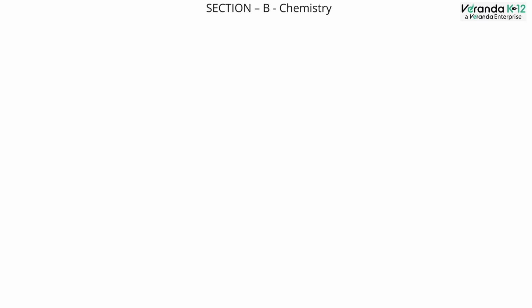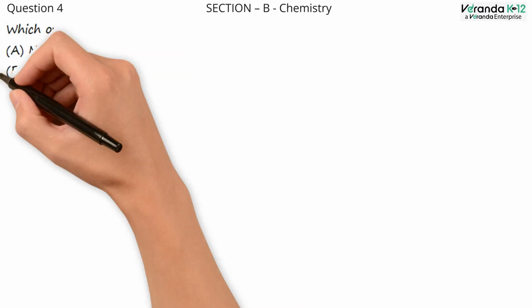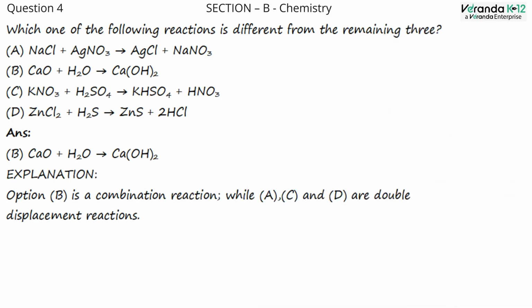Section B, Chemistry. Question number 4. Which one of the following reactions is different from the remaining 3? Option A, NaCl plus AgNO3 gives AgCl plus NaNO3. Option B, CaO plus H2O gives Ca(OH)2. Option C, KNO3 plus H2SO4 gives KHSO4 plus HNO3. Option D, ZnCl2 plus H2S gives ZnS plus 2HCl.